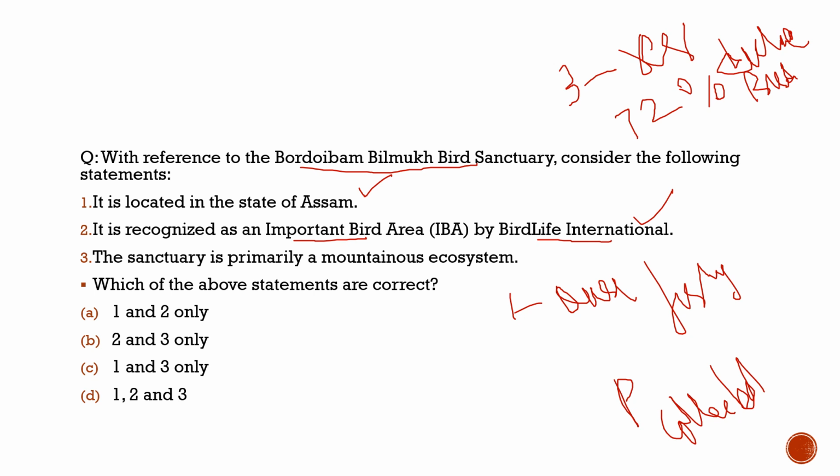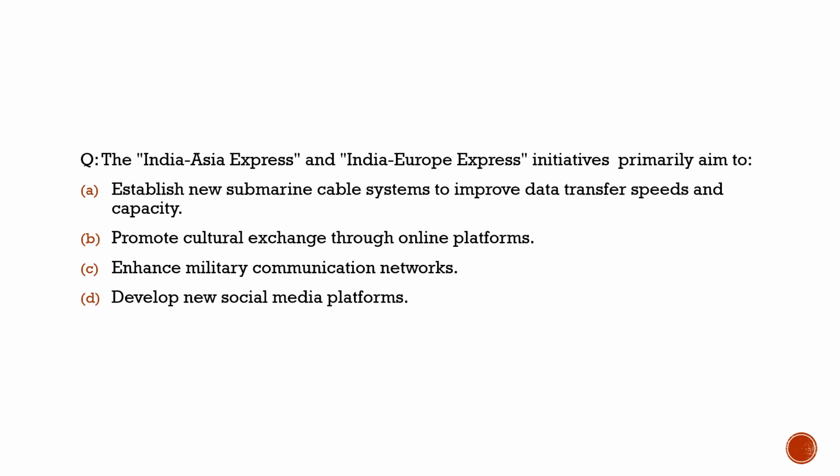Nothing wrong with this statement. The sanctuary is primarily a mountainous ecosystem. No, it is a wetland ecosystem. So this statement is incorrect. So with respect to this question, the correct statements are statement 1 and statement 2 only. With this, let's move to the last question from the current affairs part.